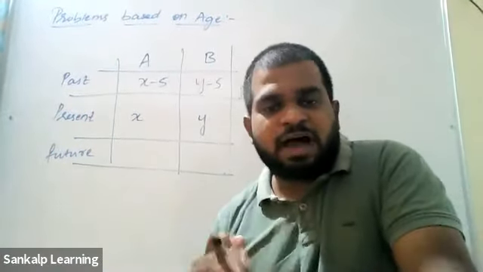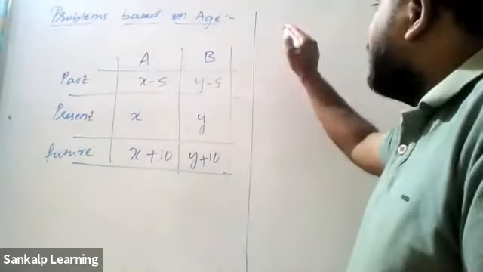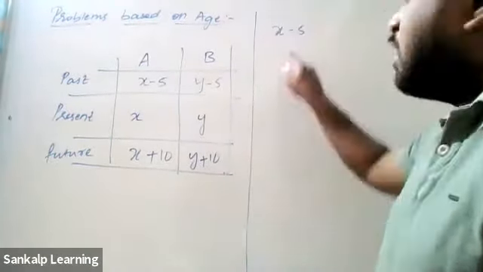Okay. Listen carefully. What does the question say? 5 years ago. So I'm talking about the past. This is the past. So concentrate only on this. Don't concentrate on the present and future. Just concentrate on the past. X minus 5, Y minus 5. 5 years ago, A was thrice as old as B. So the age of A is X minus 5. A was thrice, that is 3 times the age of B. So 3 into Y minus 5. See, I'm talking only about the past. 5 years ago, we are talking only about the past. So I'm going to use only these two things.